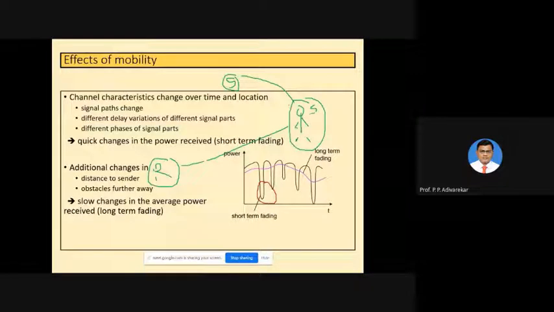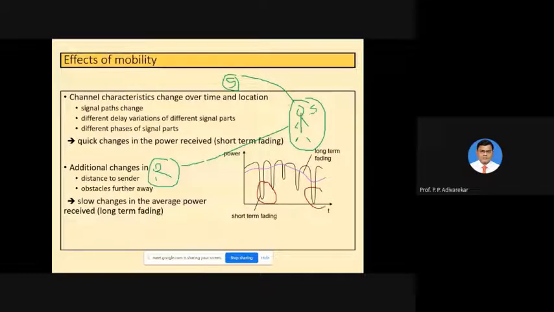Okay, and apart from that, if the sender and receiver keep moving away from each other, the distance is continuously increasing. Then this particular attenuation in the signal will start to increase furthermore, and that's why you will see more fading as time goes on, and this is called long-term fading.